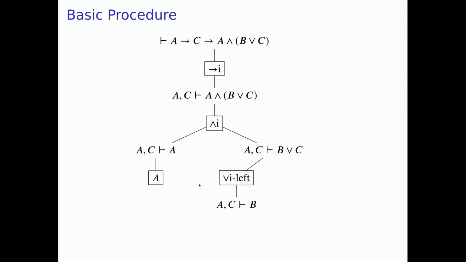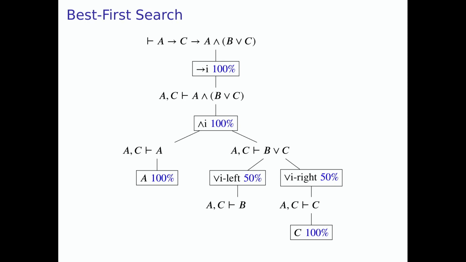And for the right sub-goal, okay, now we finally have some choice between which rules to apply. We start with OR introduction on the left and get a goal that is unfortunately not provable. And then we backtrack. We don't actually backtrack, I'll talk about that. But we apply another rule, OR introduction right, and that goal is provable, and we have completed the proof. Okay, so far so trivial. Now let's talk about some extensions to this procedure that we make for Aesop. The first thing we do is that we don't want the usual depth-first search, but rather best-first search.